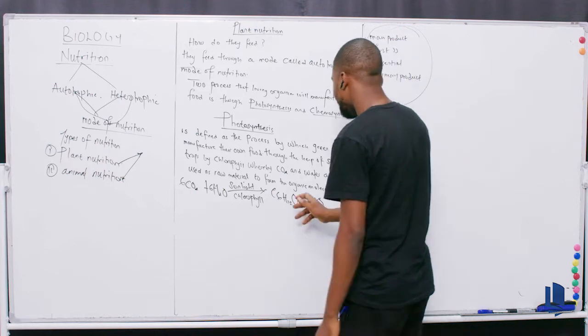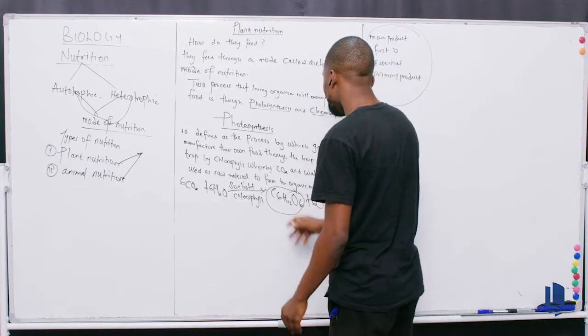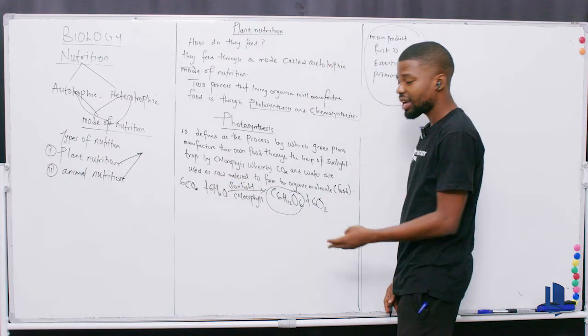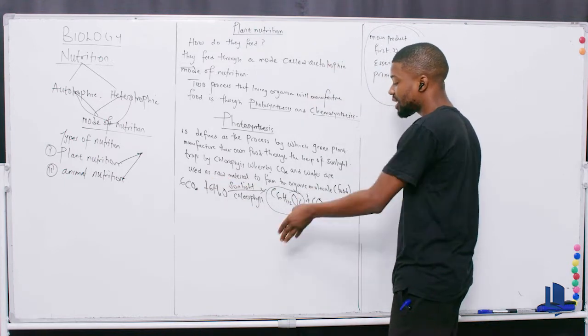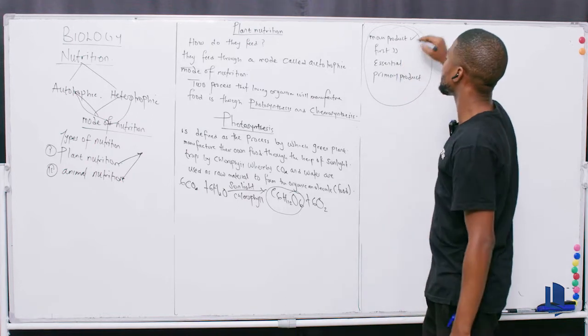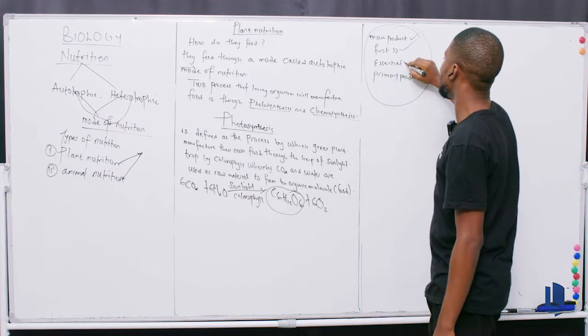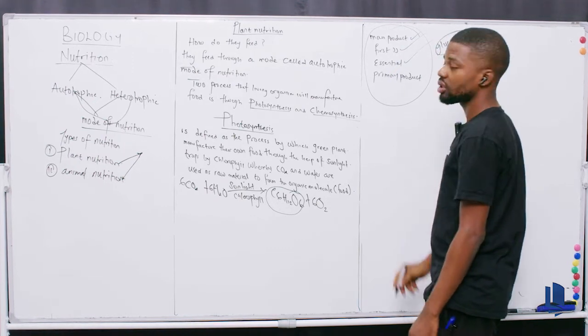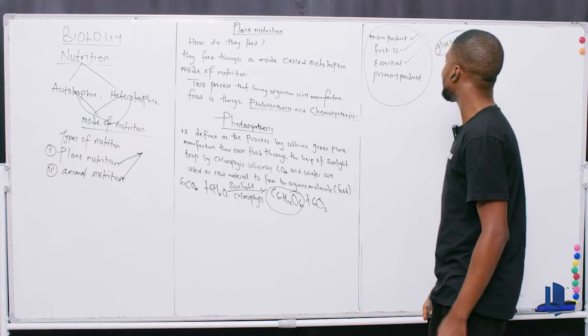So that means this guy is the reason why we are carrying out this action. This is the main reason why we are carrying out this action. Therefore, if they say main product, first product, essential product, your answer remains to be what now? Glucose. Then they've asked a question.